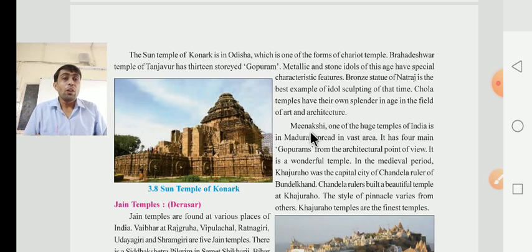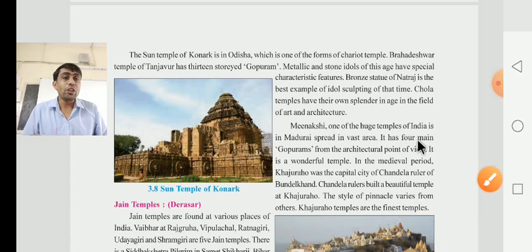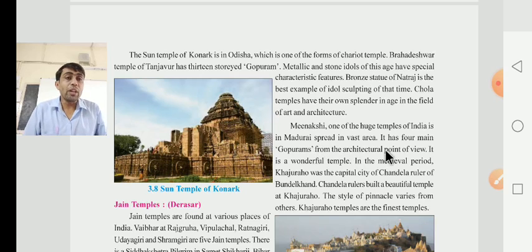So, Meenakshi is one of the huge temples of India, in Madurai. What do they have to say there, dear children? They have to say that Meenakshi is one of the huge temples of India in Madurai, and the temple is spread over a vast area. It has 4 main Gopurams. From the architecture point of view, it is a wonderful temple.